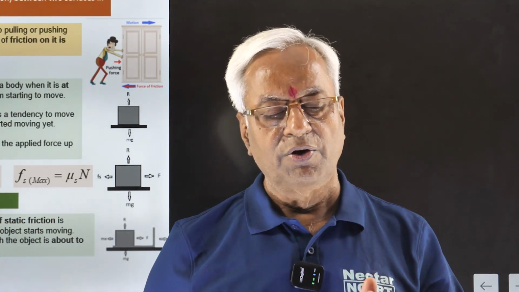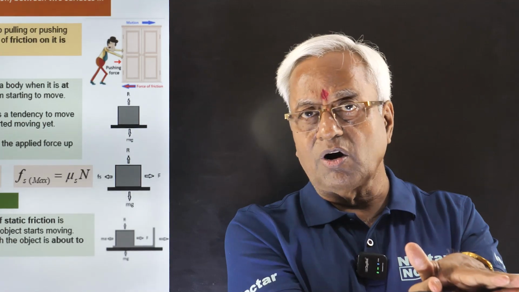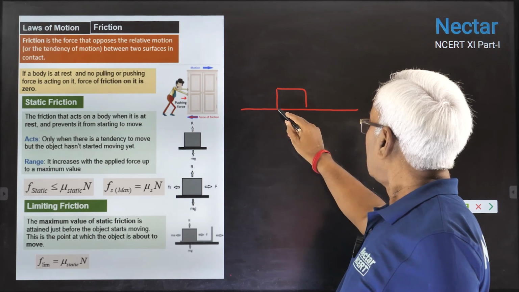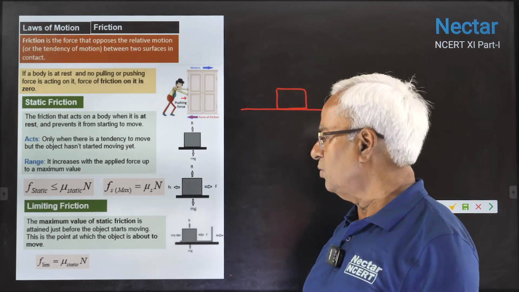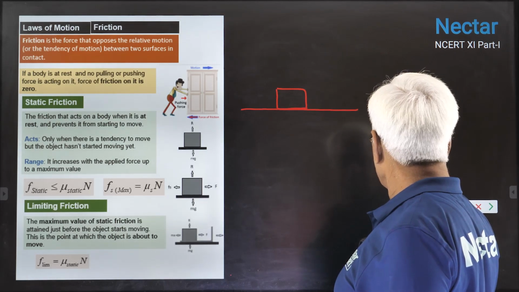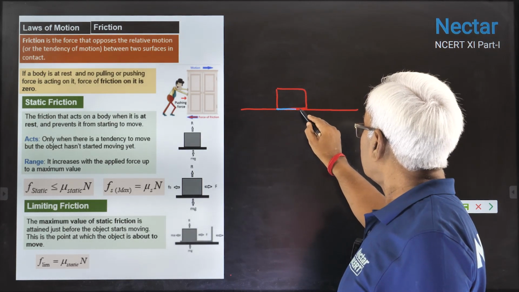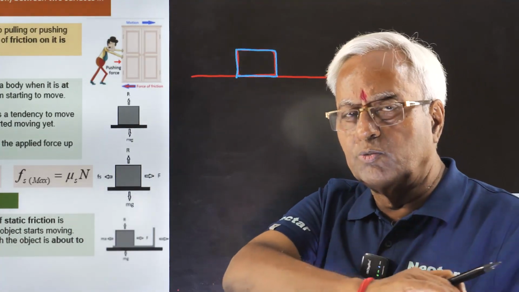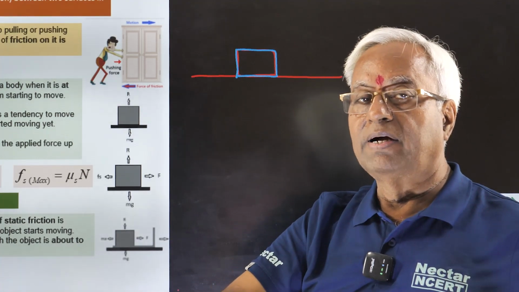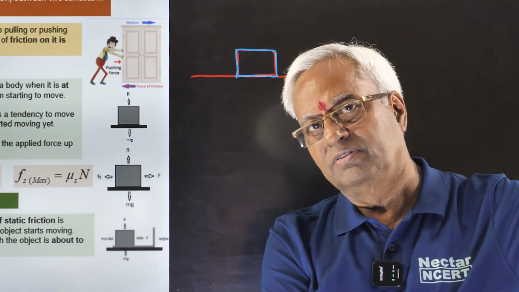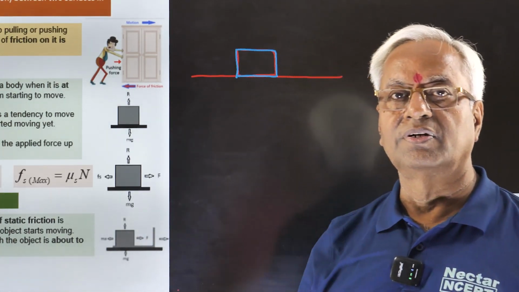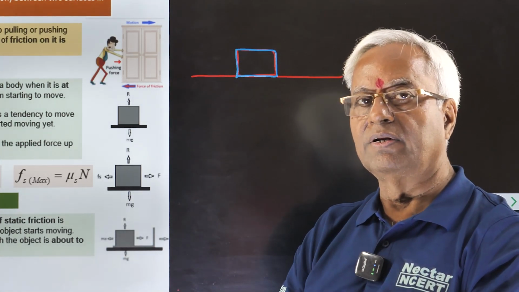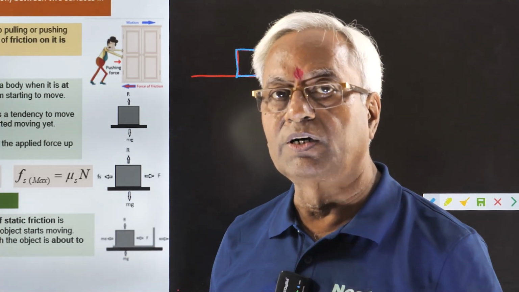How does it arise? Whenever there are two bodies in contact, a table and a block has been placed over it. See, this is the block, this one. If you try to move the block above the table, mind, if you are taking both together, no question arises for friction. Here, the table is kept stationary and the block is moved above it, then the role of friction comes into play.